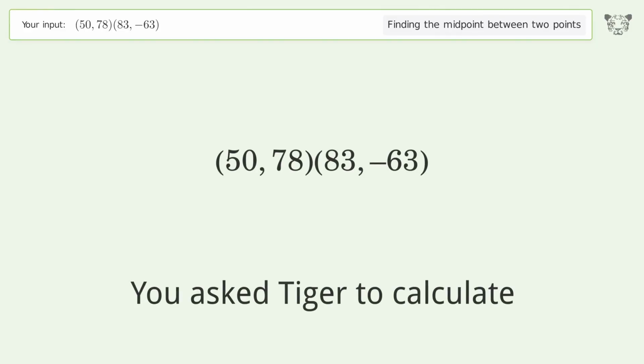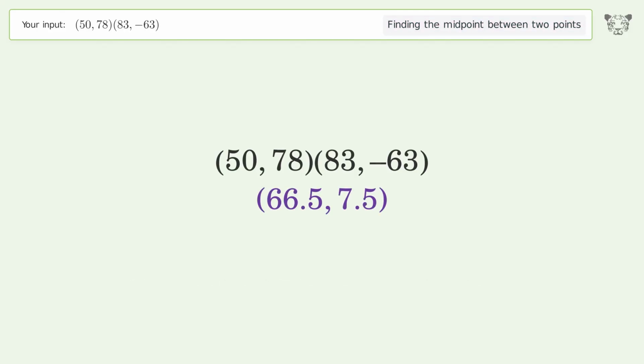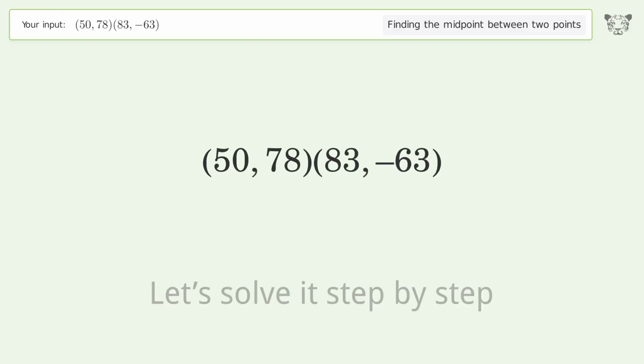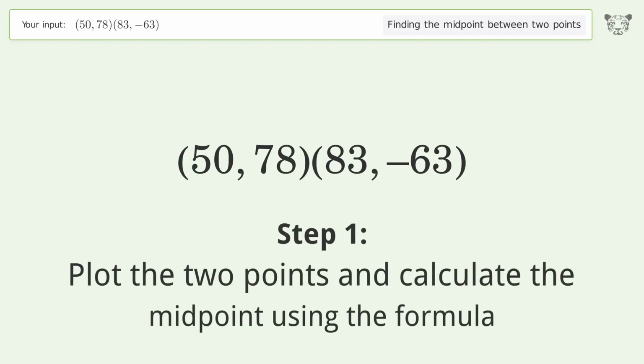You ask Tiger to calculate. This deals with finding the midpoint between 2 points. The midpoint between the 2 points is 66.5, 7.5. Let's solve it step by step. Plot the 2 points and calculate the midpoint using the formula.